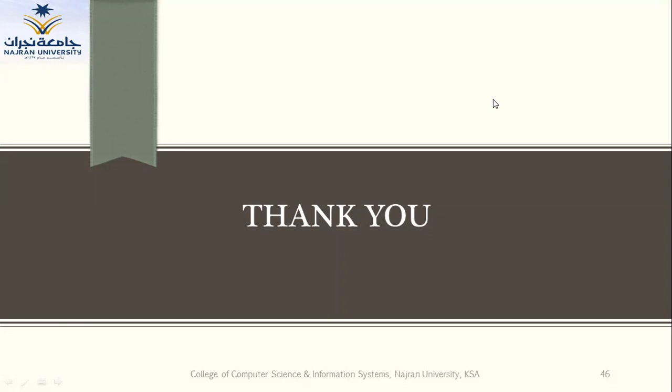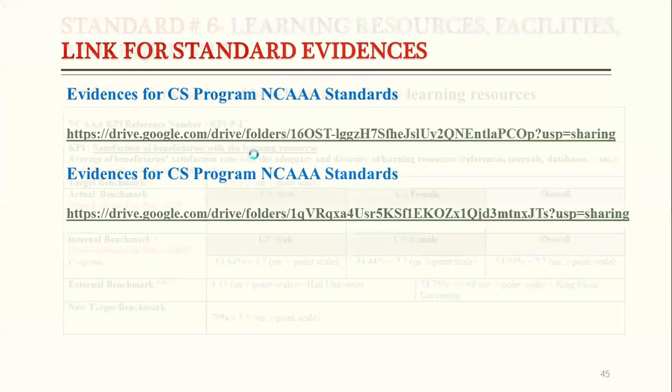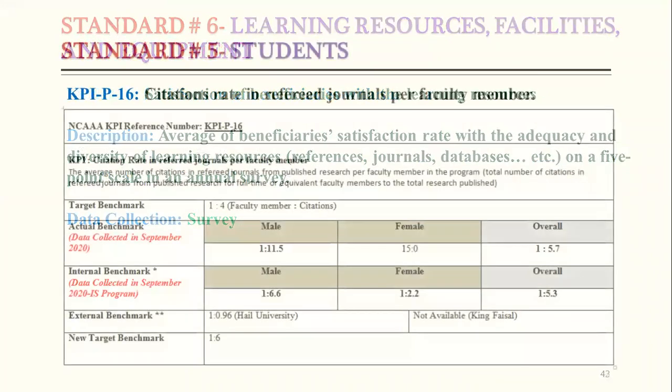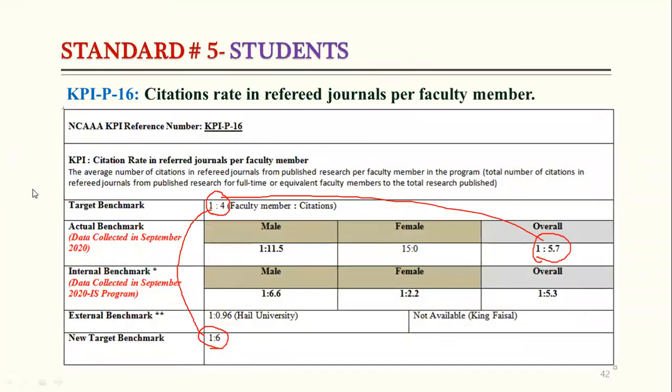Akram, I have one question related to the standard 5 KPI related to citation. I think in this KPI, the citation count is strictly to a person. Publications can be joint. For example, we have 10 publications and we have a faculty member.